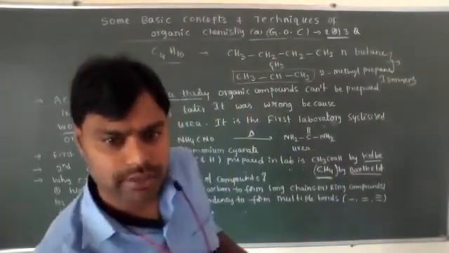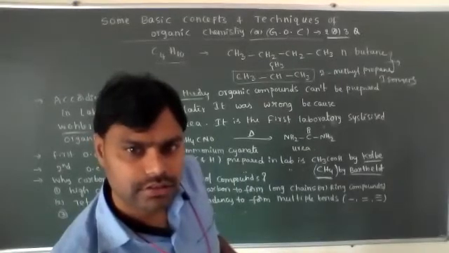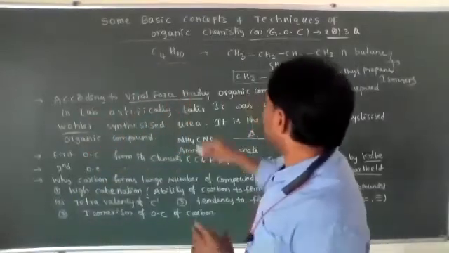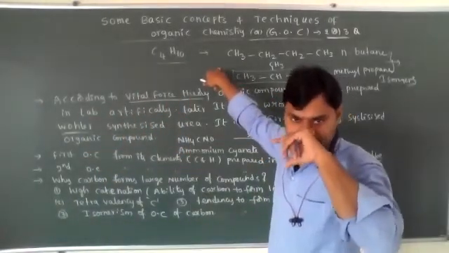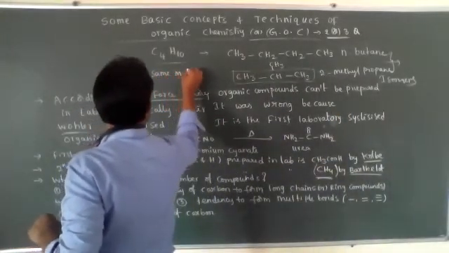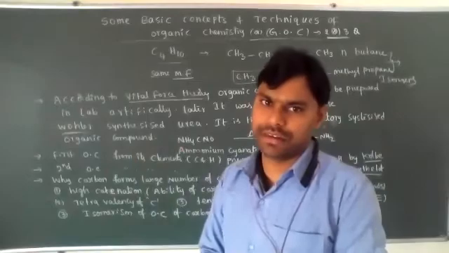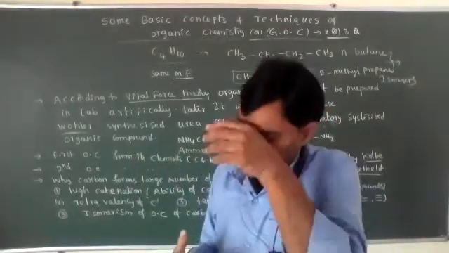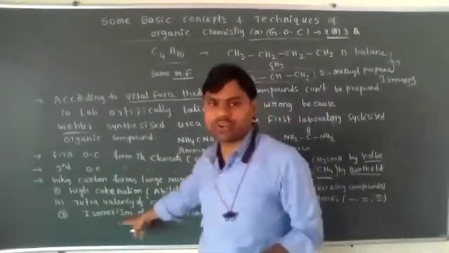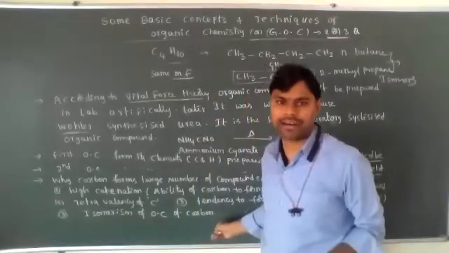So different types of isomerism concepts are present, that we will discuss later. Molecular formula is the same. Isomerism means same molecular formula but different bonding connectivities or different arrangements. Different arrangements of bonded atoms are known as isomers, and that phenomenon is known as isomerism. So, the isomerism of organic compounds.